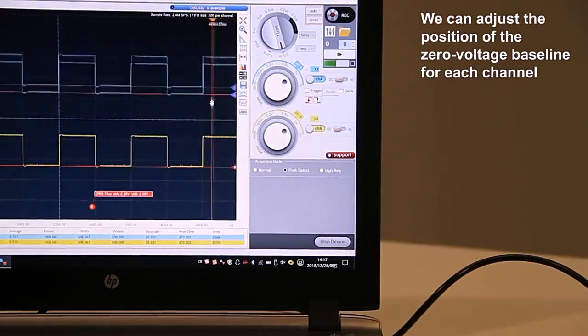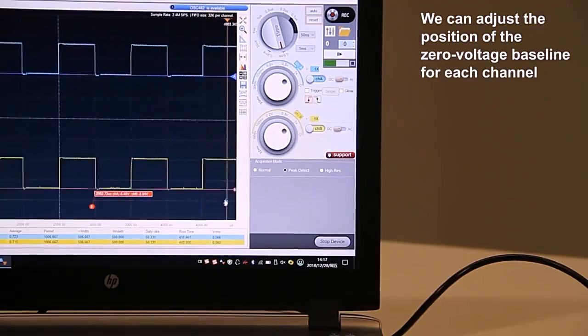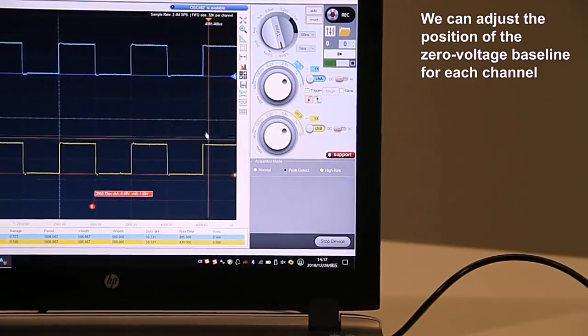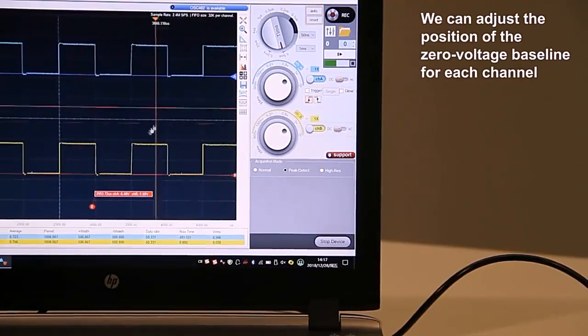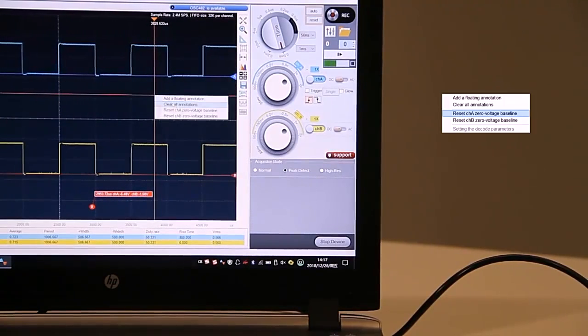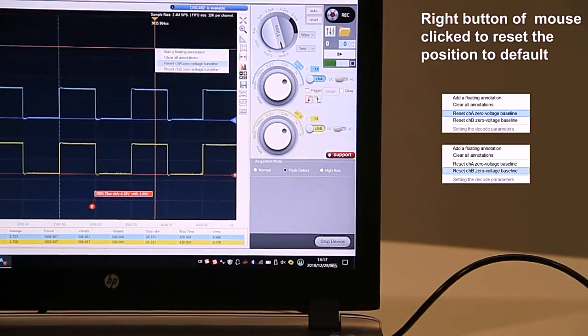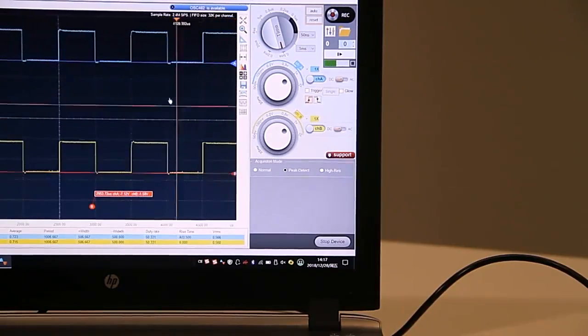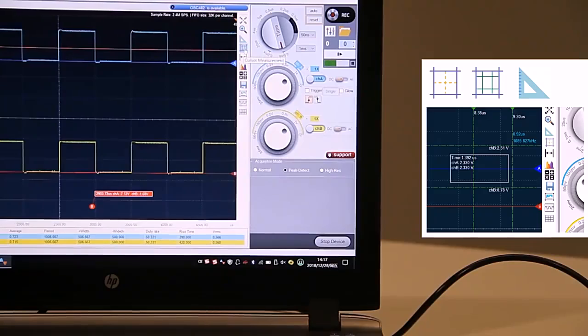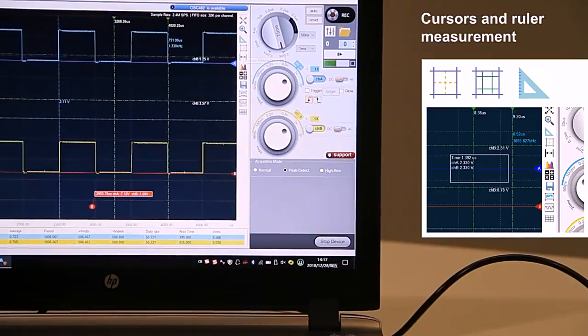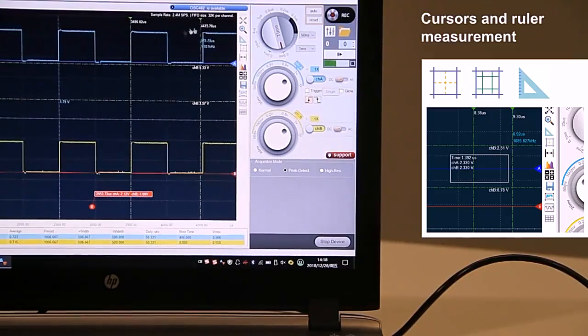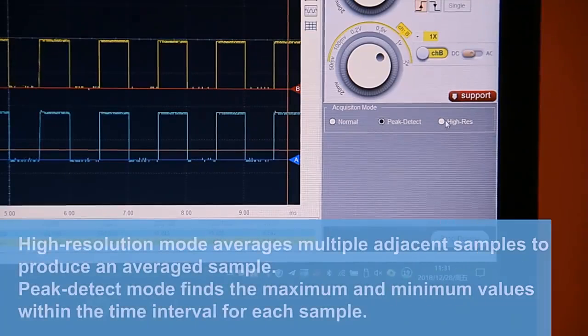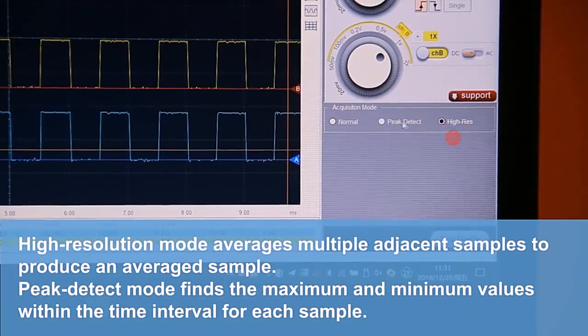You can also adjust the 0 voltage baseline position, drag it up or down. You can also right-click the menu to select reset. This resets the 0 baseline position to the original position in the middle. Here we select the cursor measurement. You can drag to a new position the horizontal or vertical marking lines to show the data measurement.